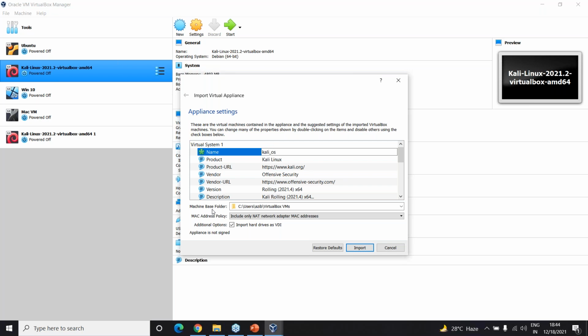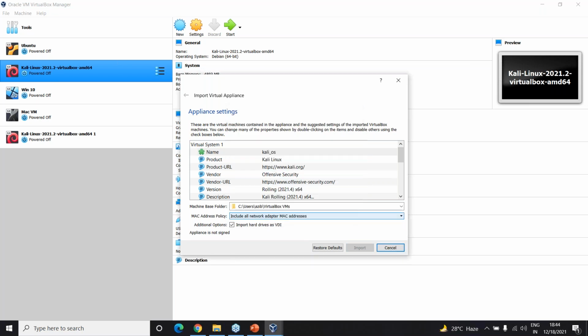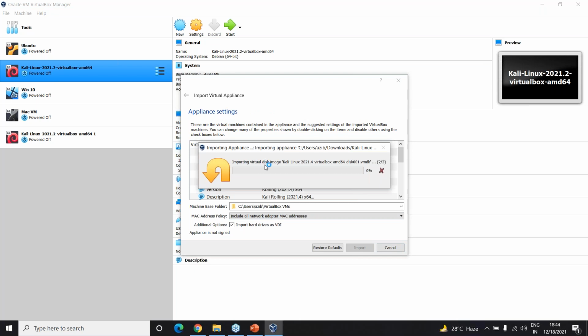And then the machine base folder is this. For MAC address policy, I can just include all the network adapters. Please select include all the network adapters and then give import. All you need to do is give agree. So it will import the virtual disk image like this.